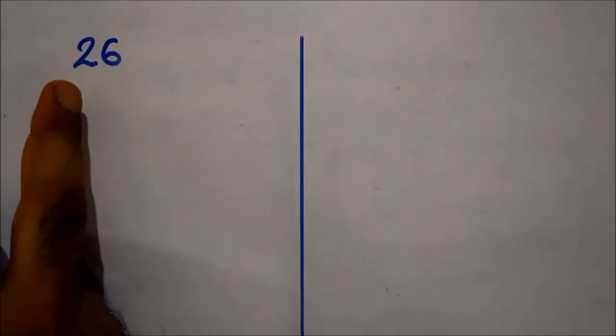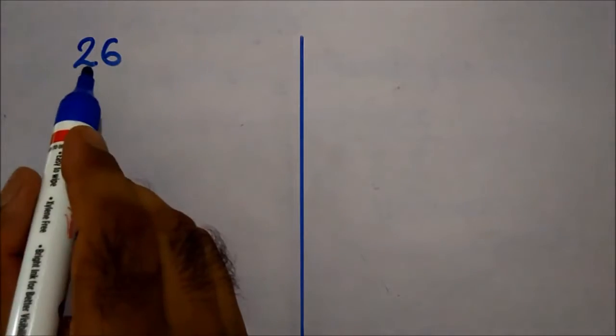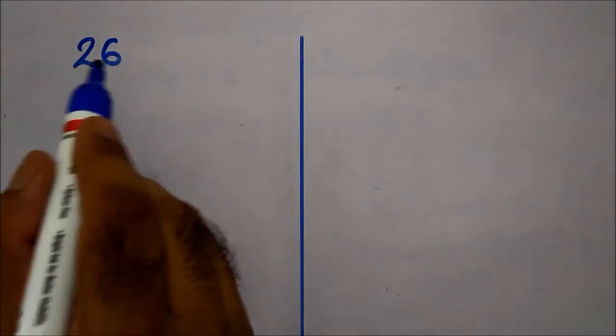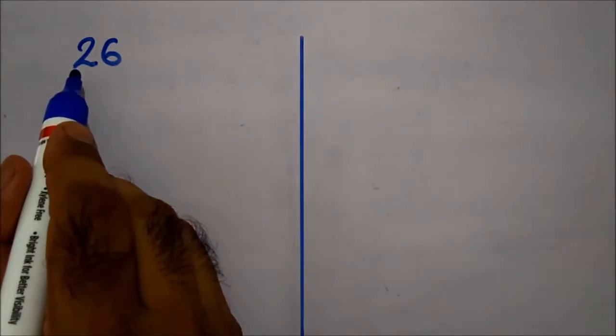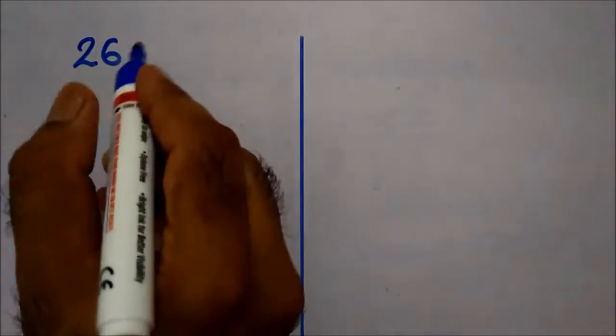Let's take the second example. We have a two digit number 26. In the previous example we took the sum. Here we can take the multiplication, means see here 6 is 3 times of 2. The one digit is 2 and your second digit will be 3 times of that 2, that is 6.